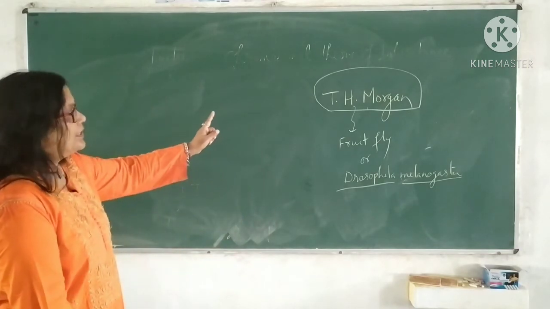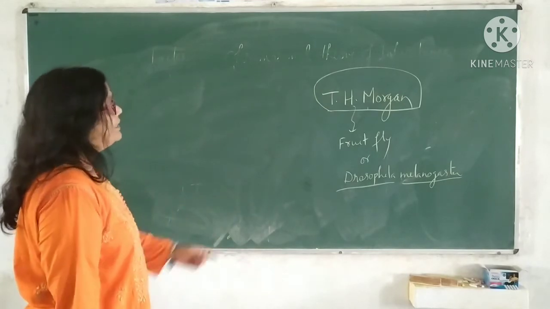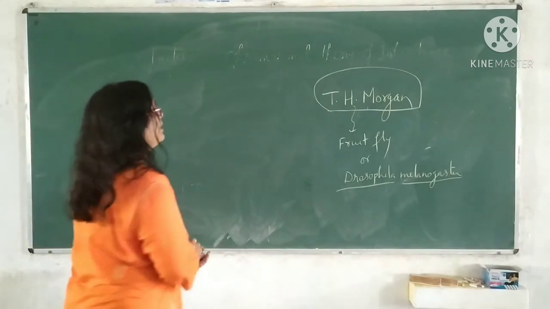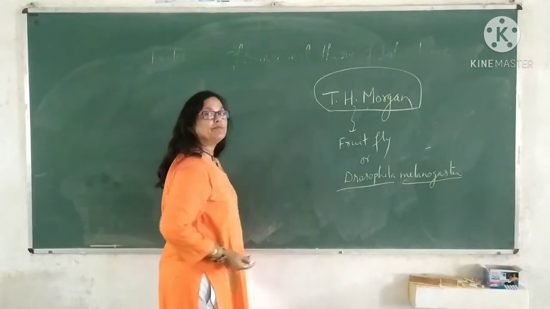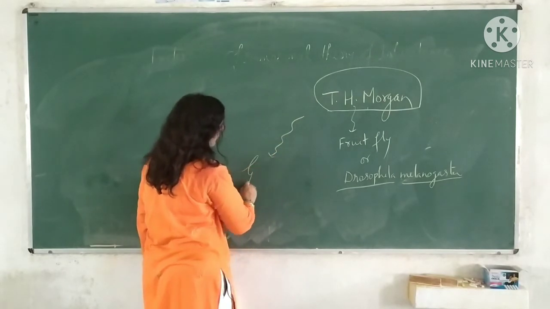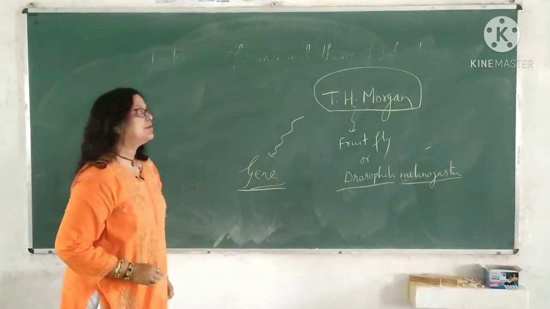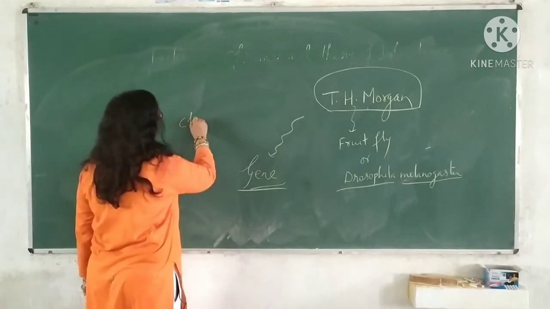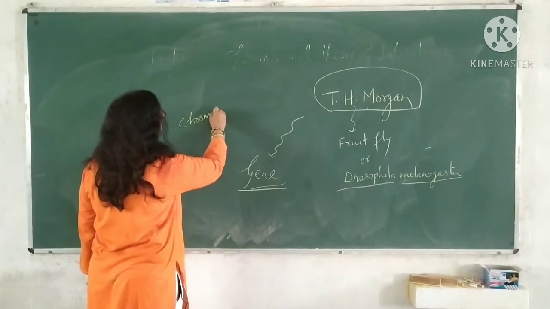T.H. Morgan worked on this fruit fly, and through his contribution another term came into light. After chromosome, the term gene was recognized.